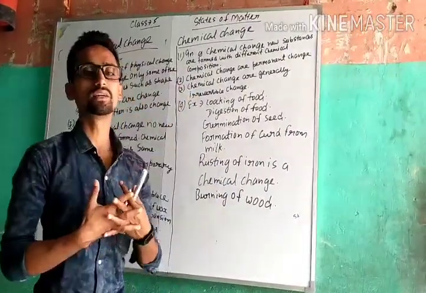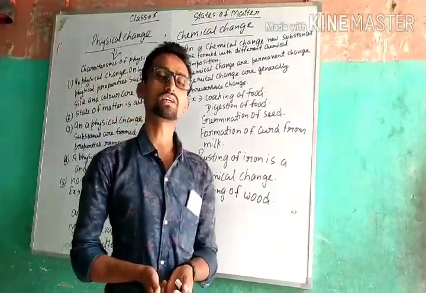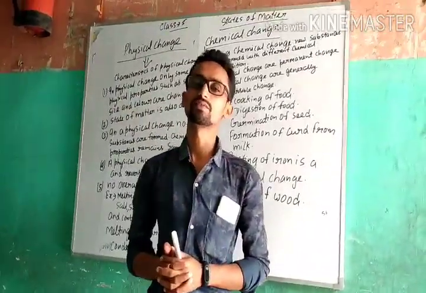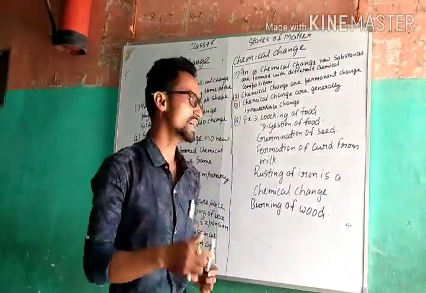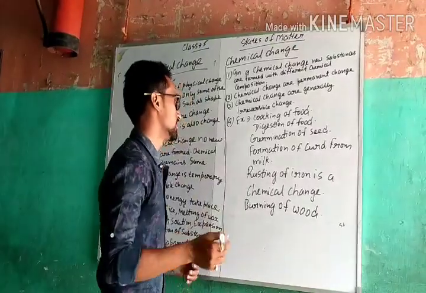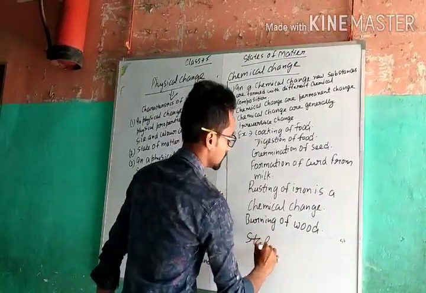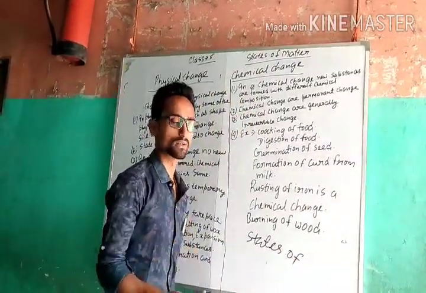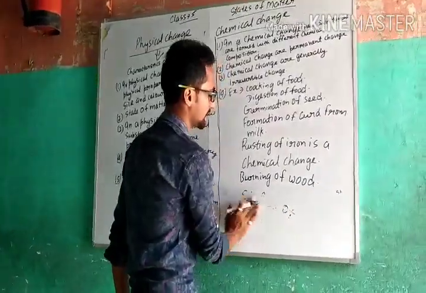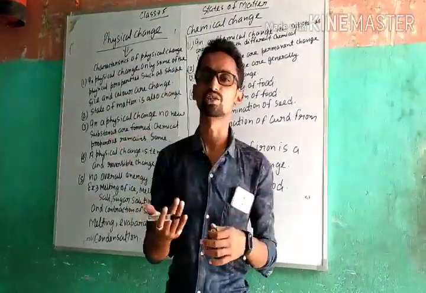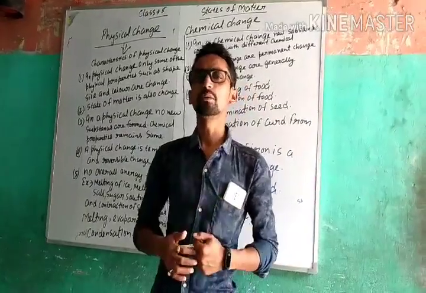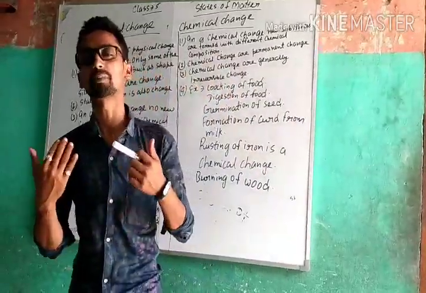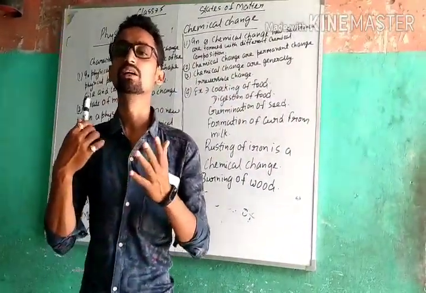Physical change and chemical change. Guys, generally we have to study physical and chemical change in this chapter. You have also read in this chapter the interconversion of states of matter. It means that matter can be changed into a different state by heating or cooling. By increasing or decreasing temperature, matter can change its state.